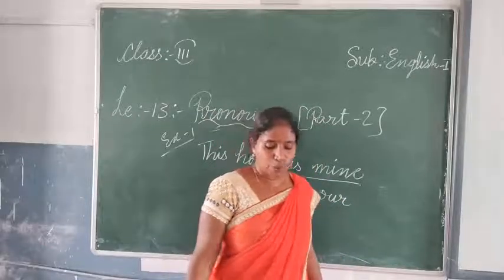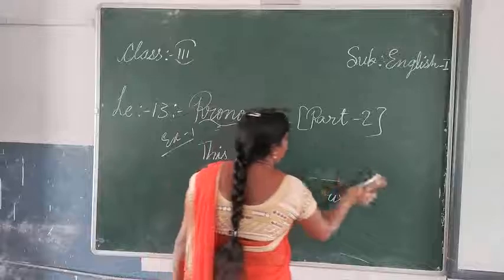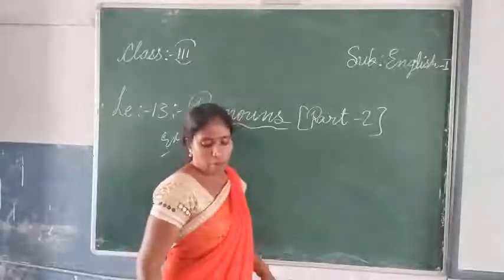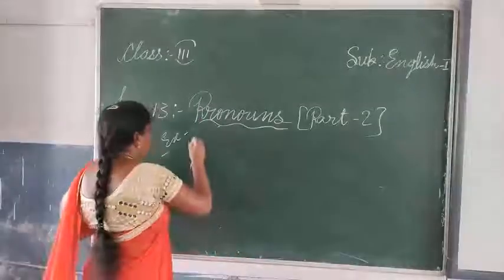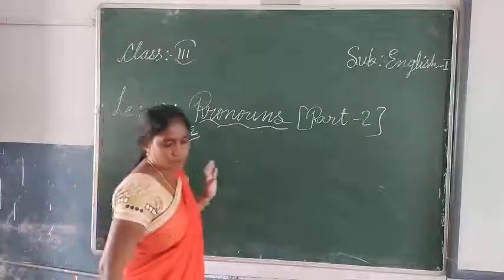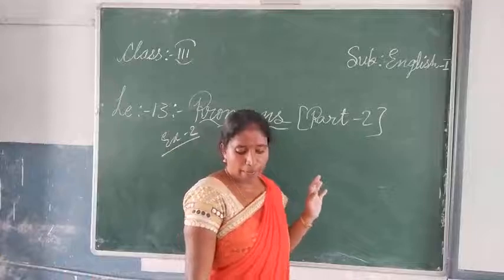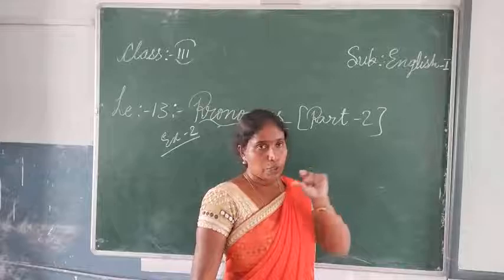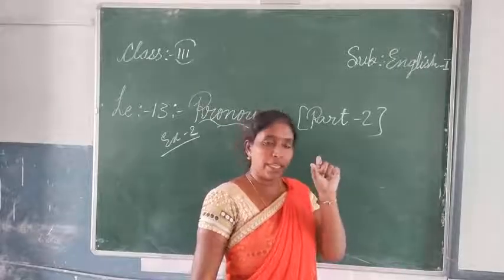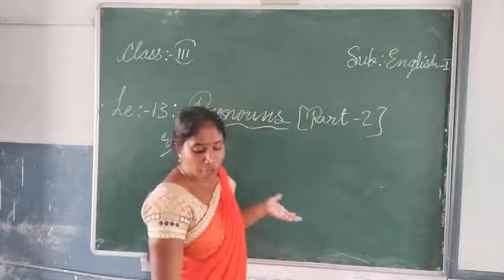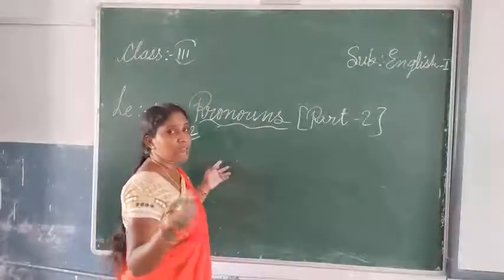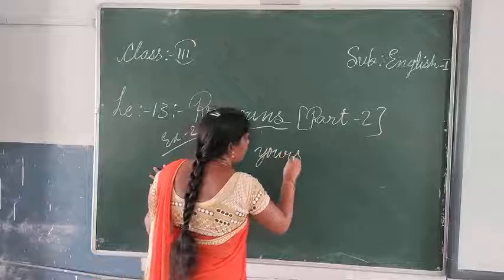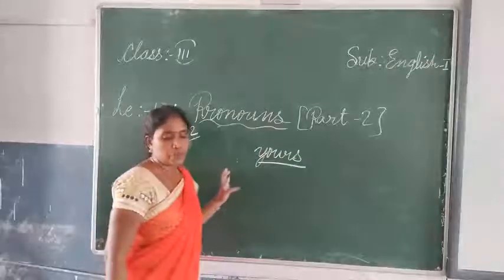Next, exercise number 2. You have to change the word they have underlined. I have brought my camera. Have you brought your camera? So they have underlined your camera. So, have you brought yours? No need to write your camera. You can use the word yours. Have you brought yours? This is the word you have to use there.